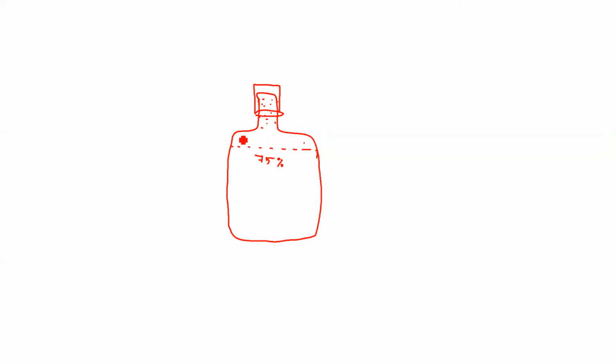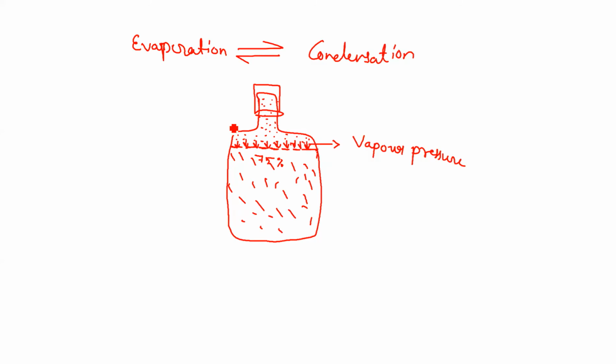Now after some time, what will happen? The vapors value will increase such that the whole of the free space which was present here will be filled up by the vapor. This dot is showing the vapors and the lines are showing the liquids. So here in this bottle, what we have done, we have taken 750 ml of water. The uppermost layer here is the liquid, and the dots are showing the vapor phase here.